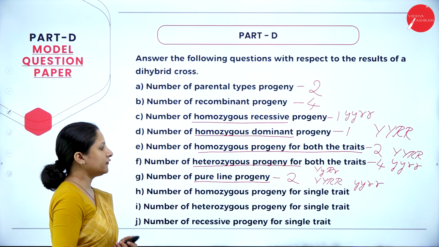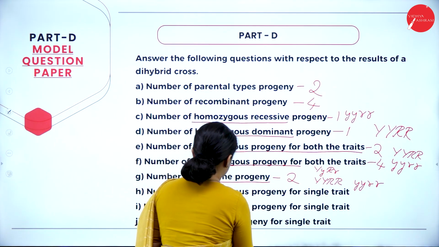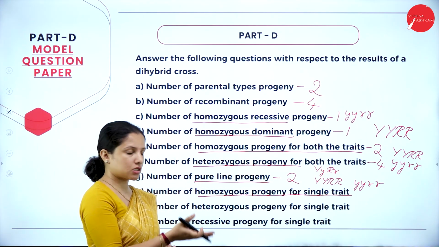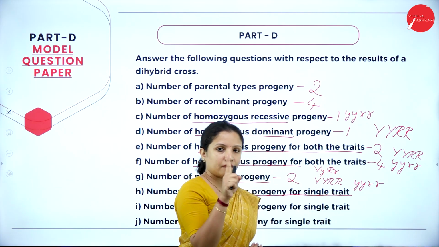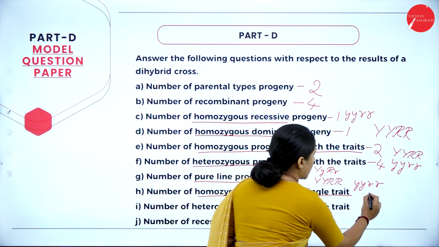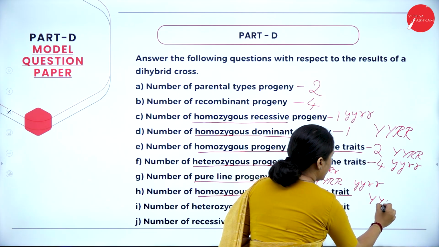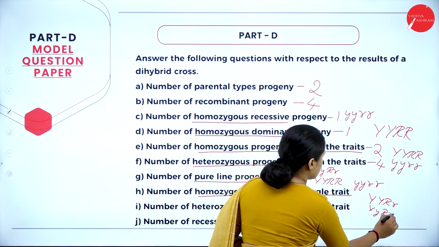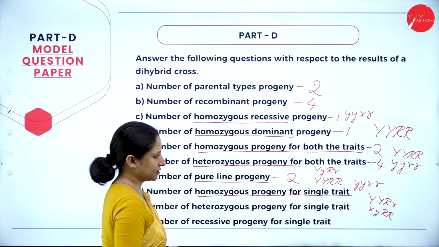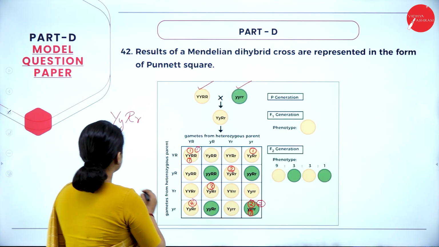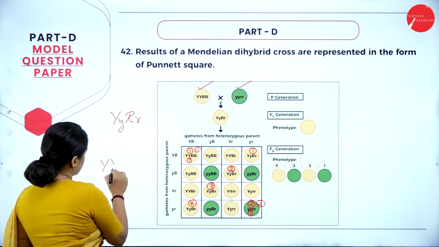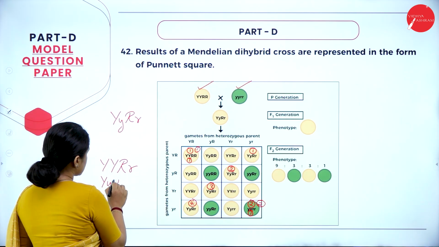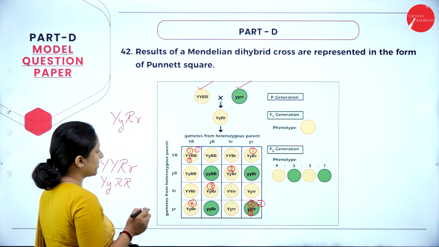Next question, number of homozygous progeny for single trait. They have not mentioned here dominant or recessive, so we can take both the color and the shape also. But here, one of the traits should be homozygous. So first we can take YY and Rr, then we can take Yy and RR. So this can be considered, and we have to take both of these. That is, we need to search for capital Y, capital Y, capital R, small r, and capital Y, small y, and capital R, capital R. How many are there we will look into.